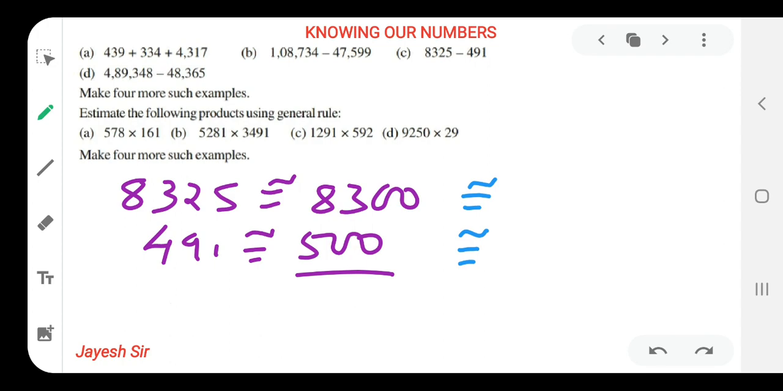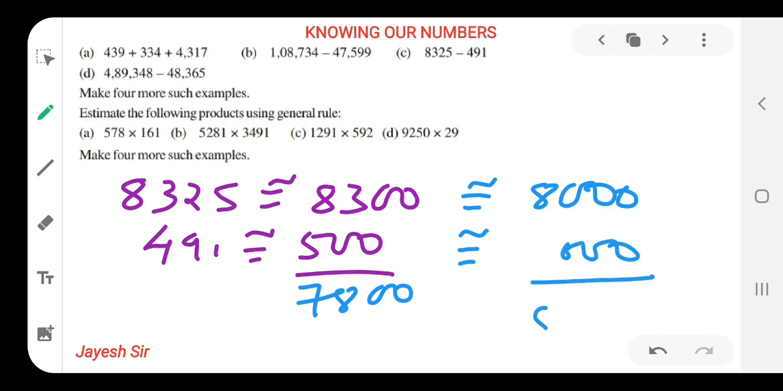Now 8300 minus 500, that means our answer should be 7800. Now after rounding off 8325 to nearest thousand, our answer would be 8000, as last three digits are less than 500. Yes, and 491 can't be rounded off to nearest thousand. If we are rounding it off to nearest thousand, 491 is less than 500, so it would be rounded off and we'll get 000. So our answer is 8000. I hope you all might be getting it, friends. Yes, 491 should be rounded off to 0 because it is less than 500. That's why. Let's move to our fourth sum.